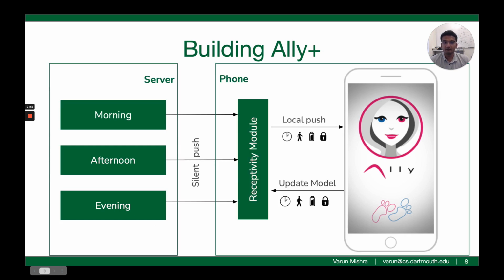In this work, we modified how the app notifications worked. The server still sent a message at random in the morning, afternoon, or evening, but the message was silent and was intercepted by the receptivity module that we added to the app. The receptivity module would use the contextual information available at that time to determine if that time was a good time to deliver the message. If it was, then the app would notify the user, else it would try again after a few minutes.